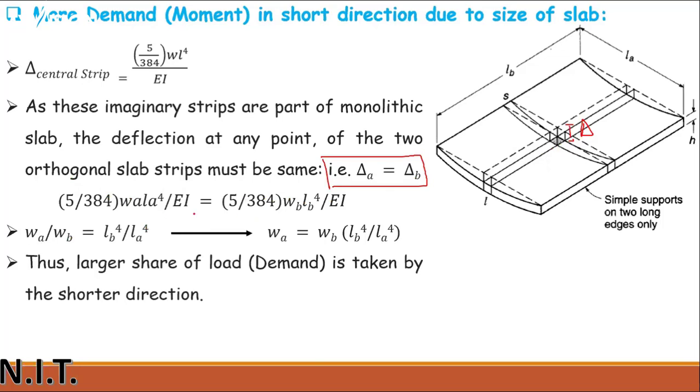If we rearrange this equation by cancelling this part and this part together, the remaining equation will be WA over WB equals LB^4 divided by LA^4.